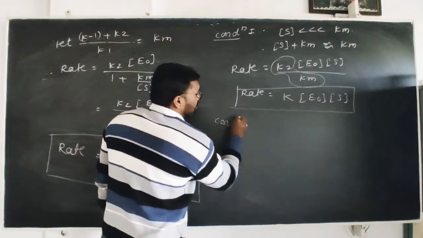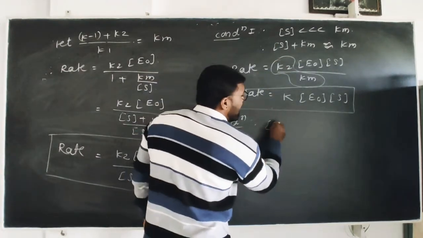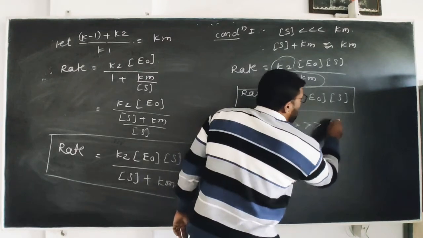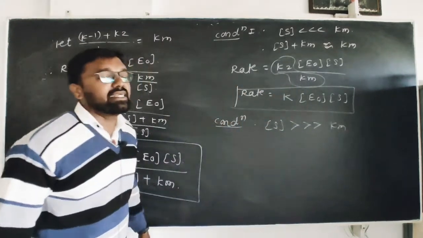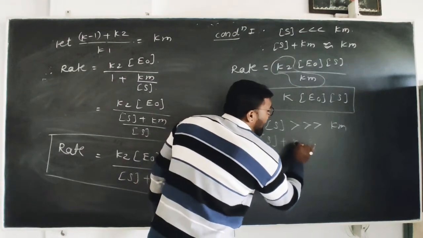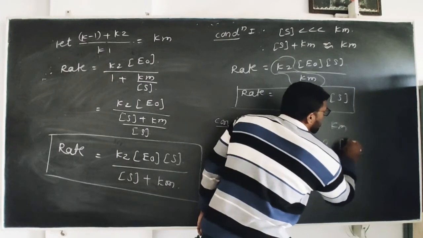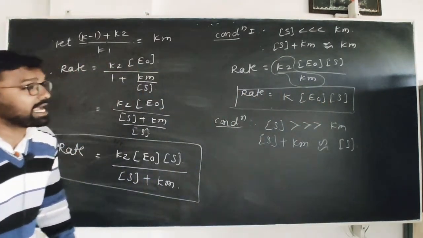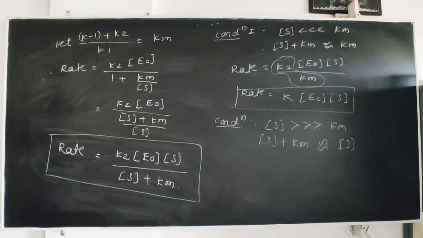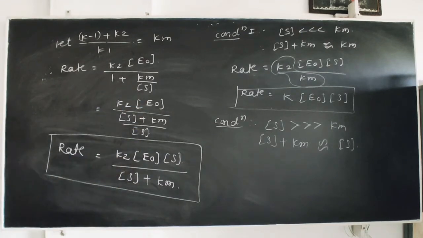Condition second, which is the condition second? Opposite to this: concentration of substrate far greater than the Michaelis and Menten constant. Hence S plus Km, concentration of substrate plus Michaelis and Menten constant, is approximately equal to concentration of substrate, because Km is very small, so we can neglect it from this equation, and the equation becomes S plus Km is approximately equal to concentration of substrate.